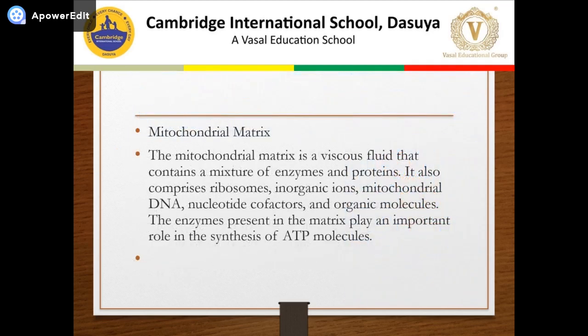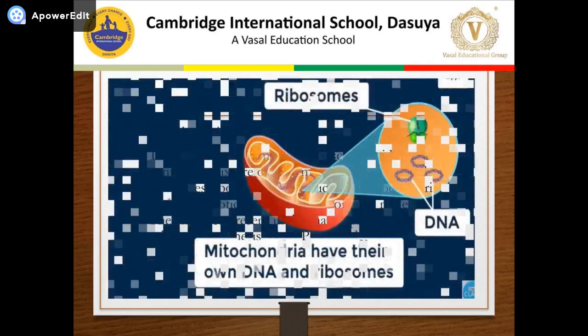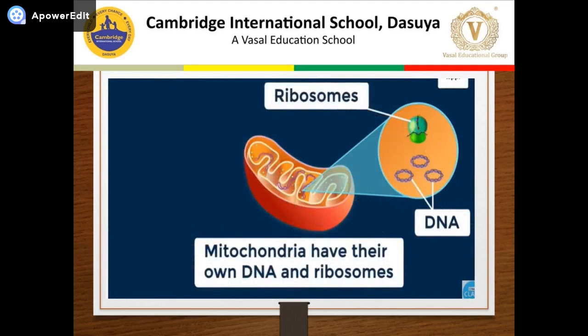Mitochondrial matrix is a fluid that contains enzymes, proteins, ribosomes, DNA, and nucleotides. Enzymes present in the matrix play an important role in the synthesis of ATP molecules. As you know, DNA is present in the nucleus of the cell, but mitochondria is a cell organelle having its own DNA. If they have their own DNA and ribosomes, they can synthesize their own proteins.